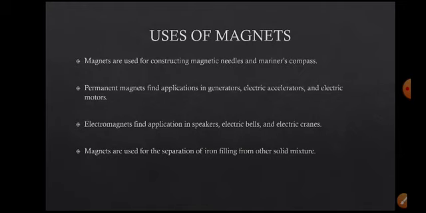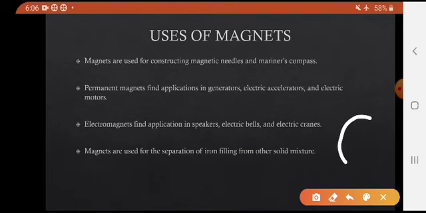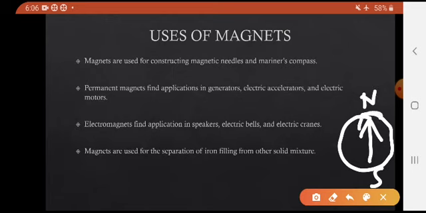Magnets can be used to construct magnetic needles or a mariner compass. Magnetic needles are used in our labs, you have all seen these magnetic needles, spherical, cylindrical, with a north pole and south pole. This arrow symbol shows the north pole.